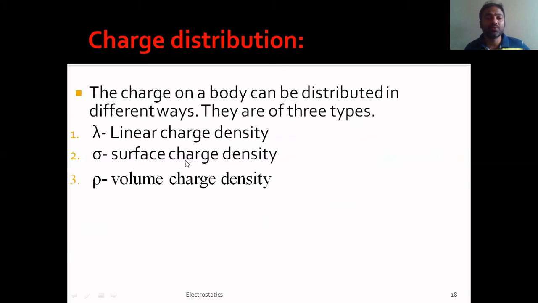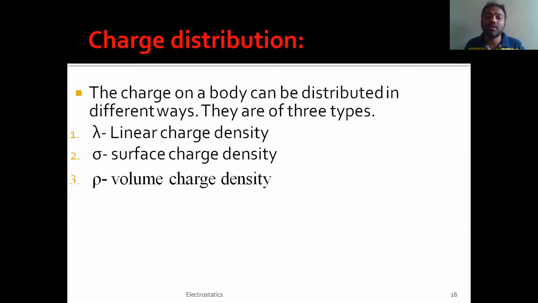Now let us move on to the next slide. Our next slide explains charge distribution. What is charge distribution? Whenever you give some charge to a particular body, it is distributed in different ways. It can be distributed along its length, along its area, and along its volume, and so on.